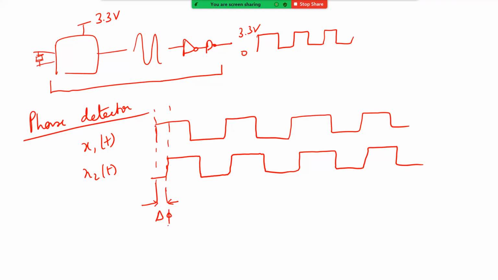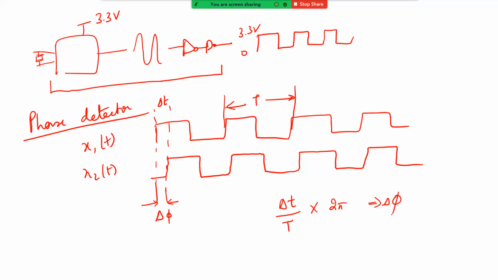Now, how do we measure this phase difference? You might say, you are drawing a time domain waveform and saying there's a phase difference of delta phi. How is that done? Let's say this is delta t. Then delta t divided by capital T, where capital T is the time period of this square wave, times 360 gives you the phase in degrees, or times 2 pi gives you the phase in radians.